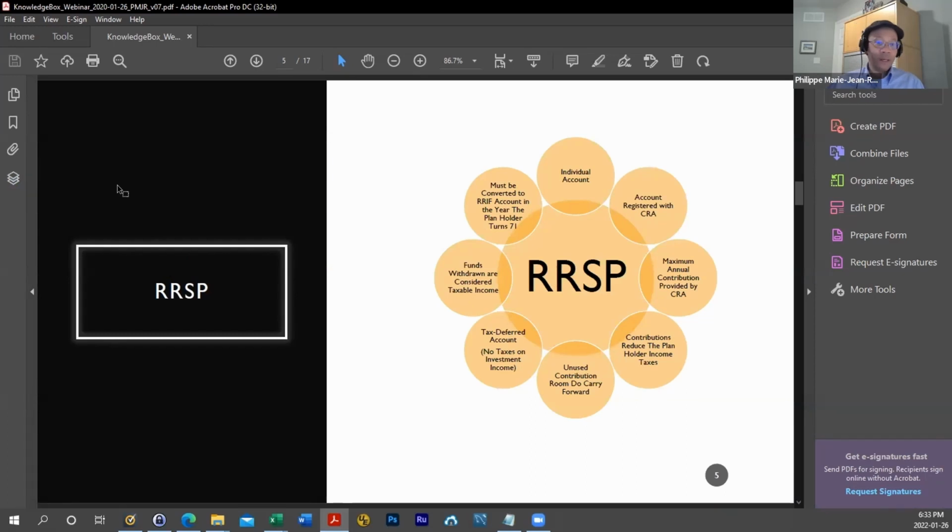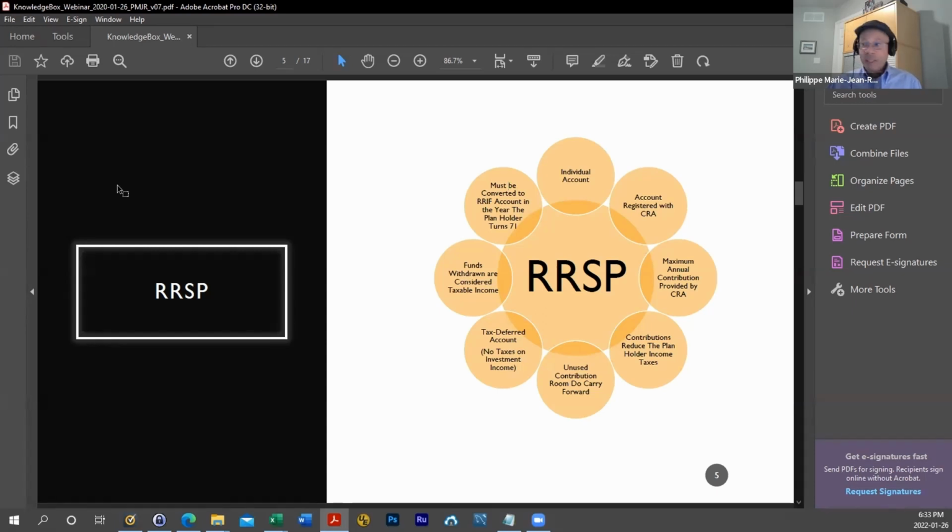If we start with the RSP, it's an individual account. It's an account that is registered with CRA, and it has a maximum amount that you can contribute over a given period of time. The maximum annual contribution is determined by Canada Revenue Agency. Contributions made to the RSP will also reduce your income taxes for the year.